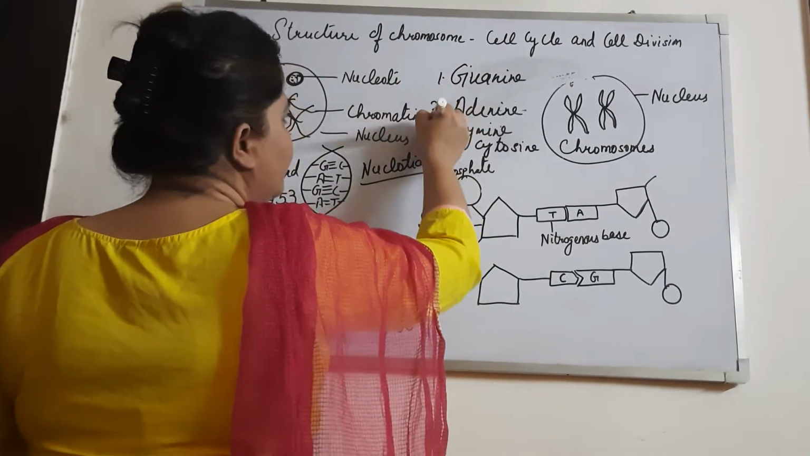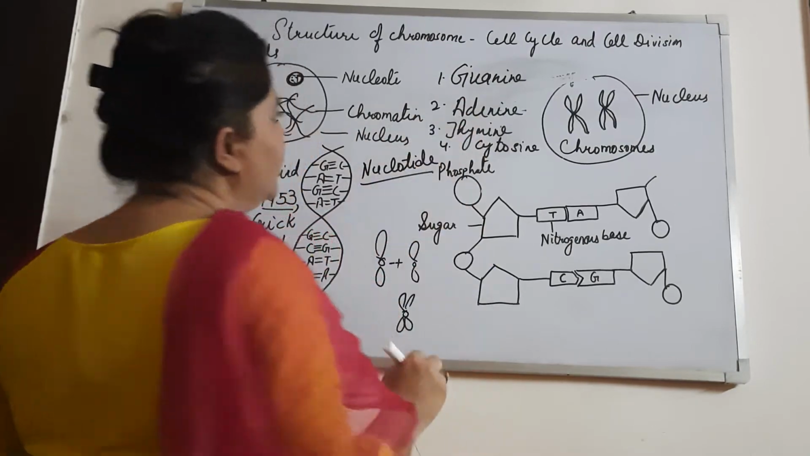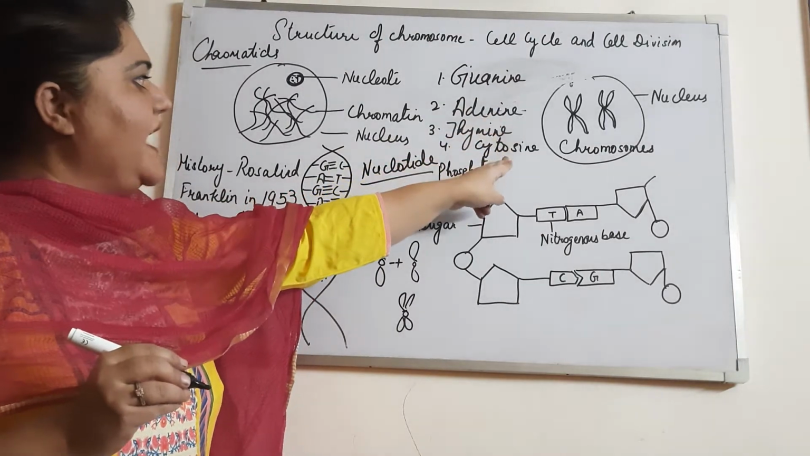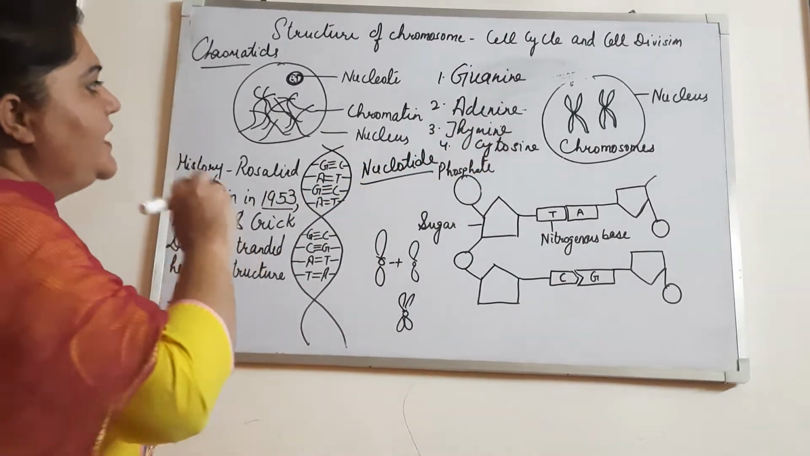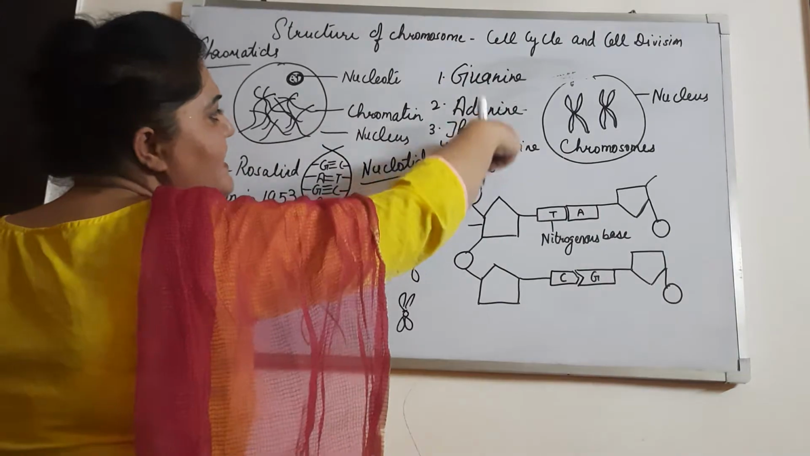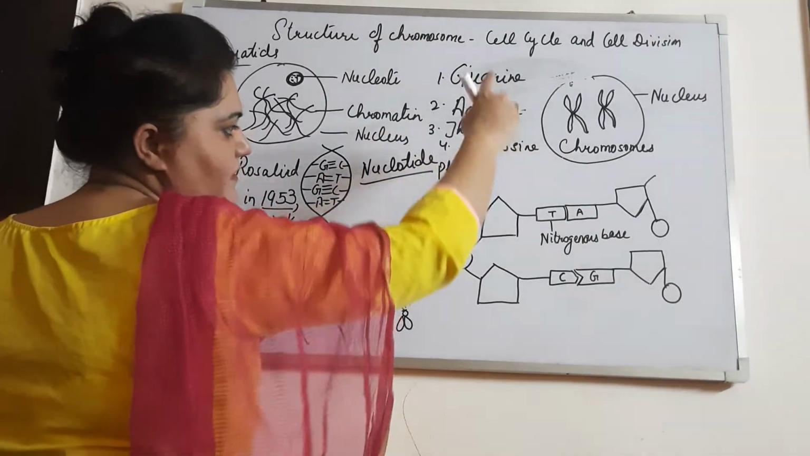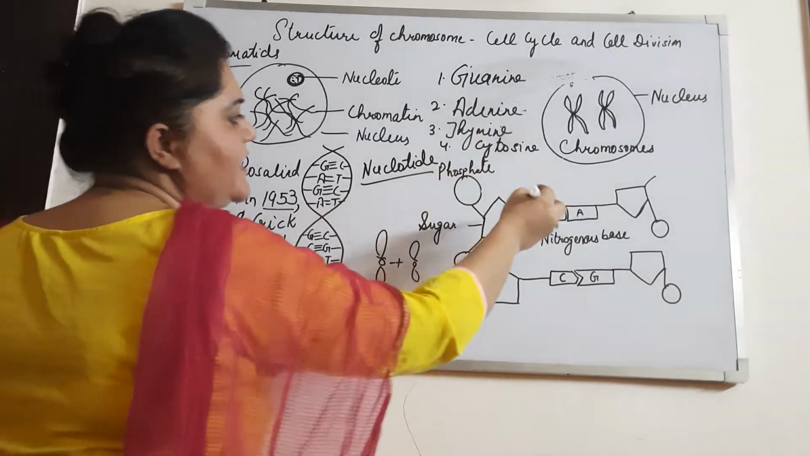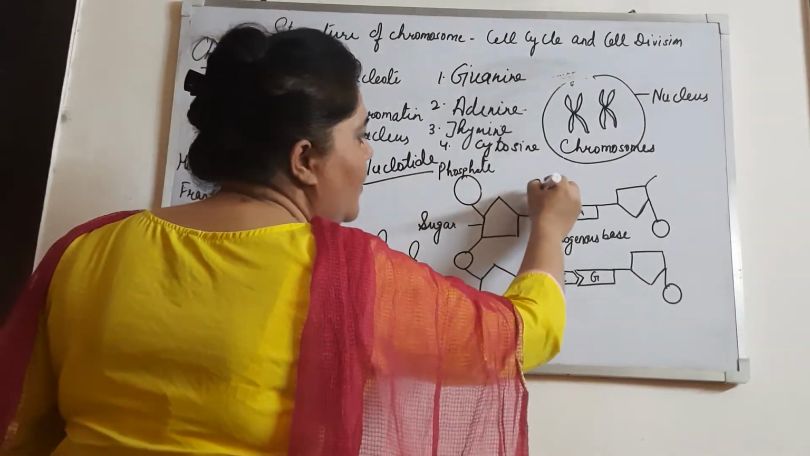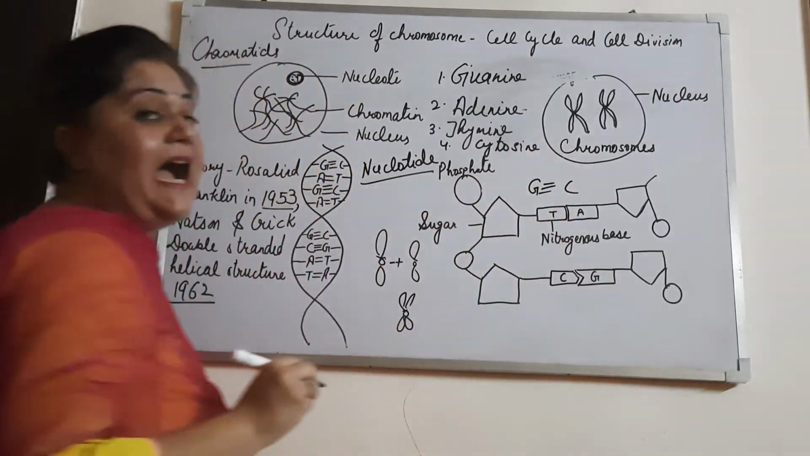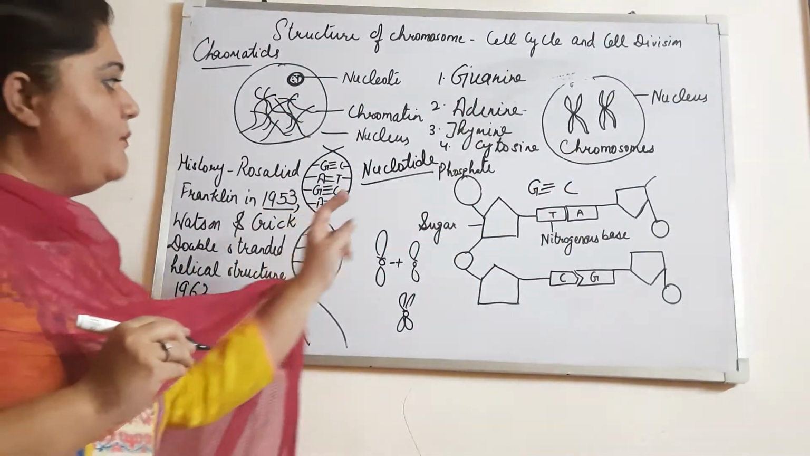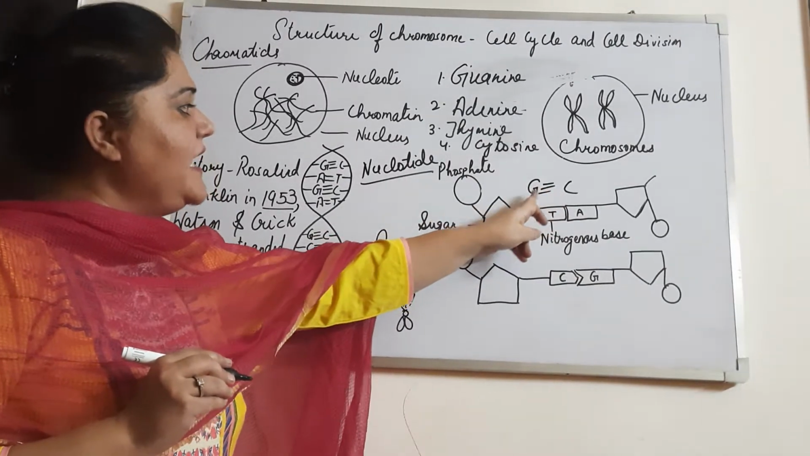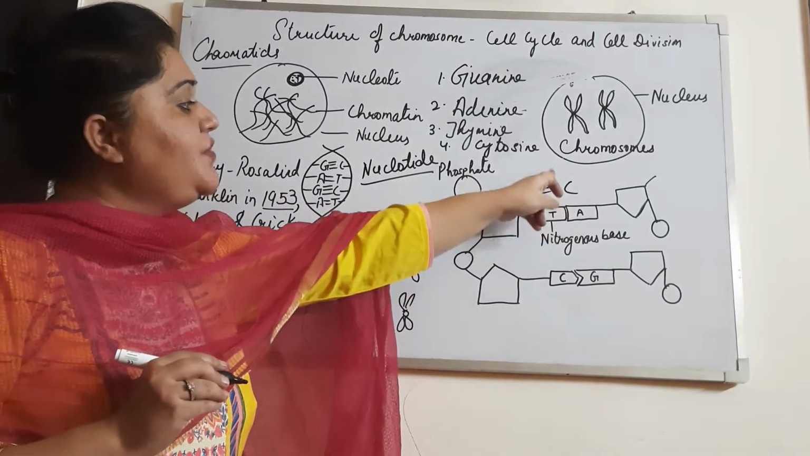1, 2, 3, 4. So these nitrogen bases are guanine, adenine, thymine and cytosine. Here guanine always forms a bond with cytosine, and they form bonds with the help of hydrogen bonds. Between the guanine and cytosine they have 3 bonds.